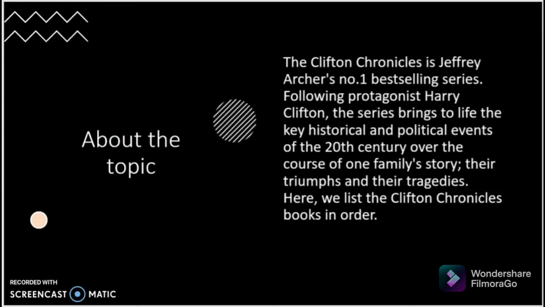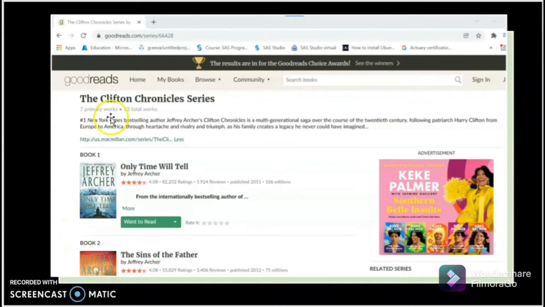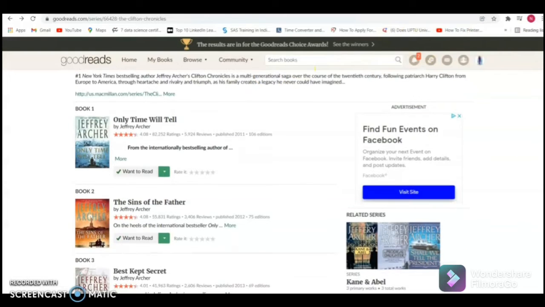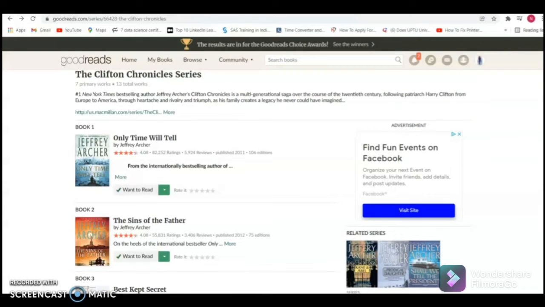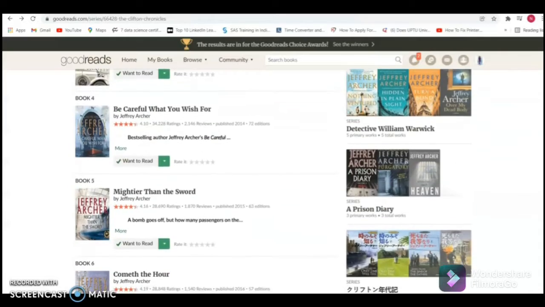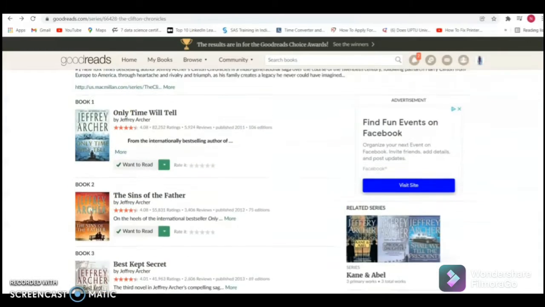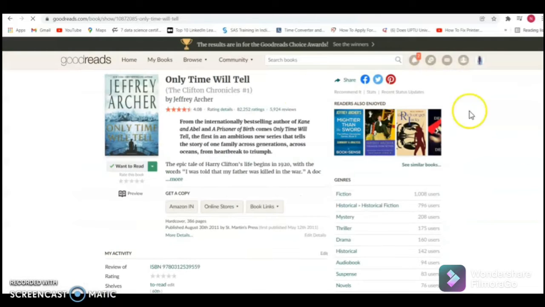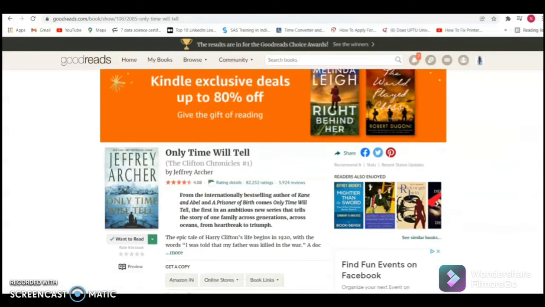So for choosing the data source, we chose Goodreads as a data source. From here we got our data. Goodreads has all the books of the series of Clifton Chronicles. All the 7 books are listed here, and for each book we were able to get 30 reviews.